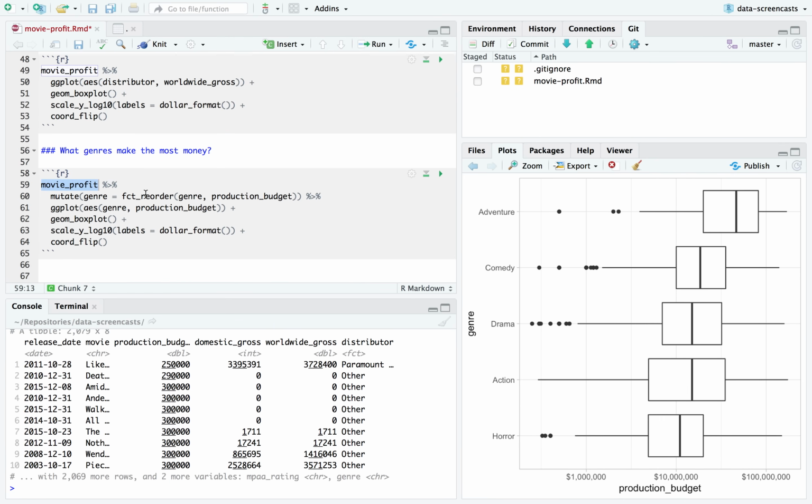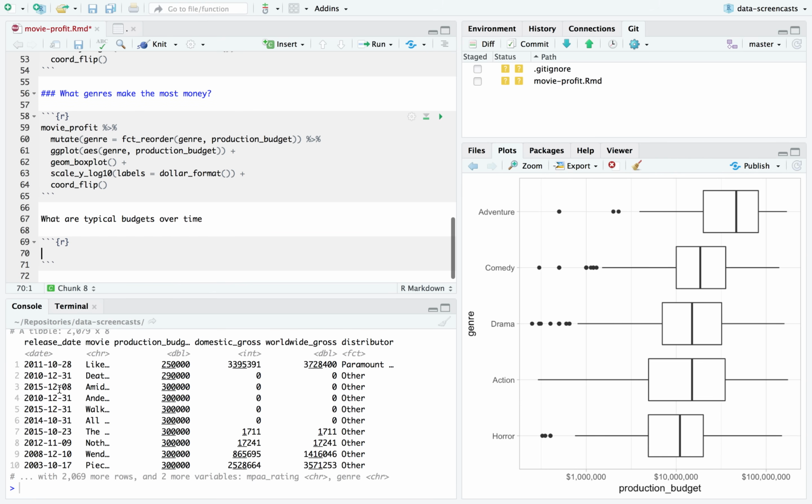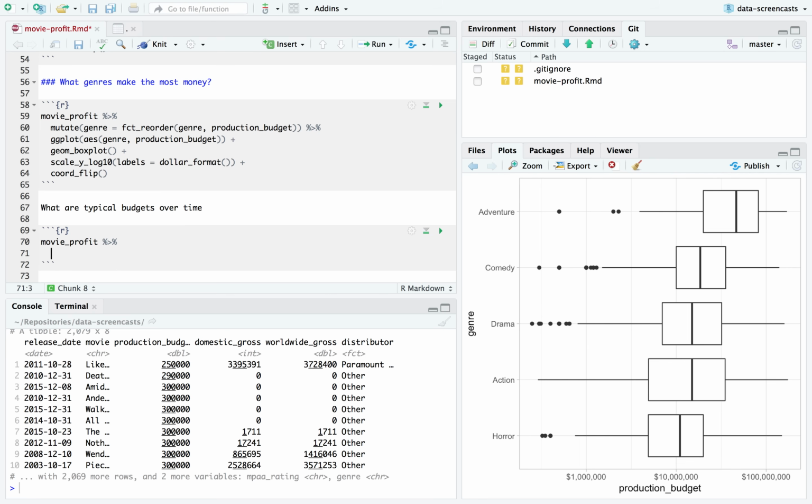So what I'm going to do now is take a look at time. Budgets over time. We've got release date here, and in particular, I'm going to group it by decade.